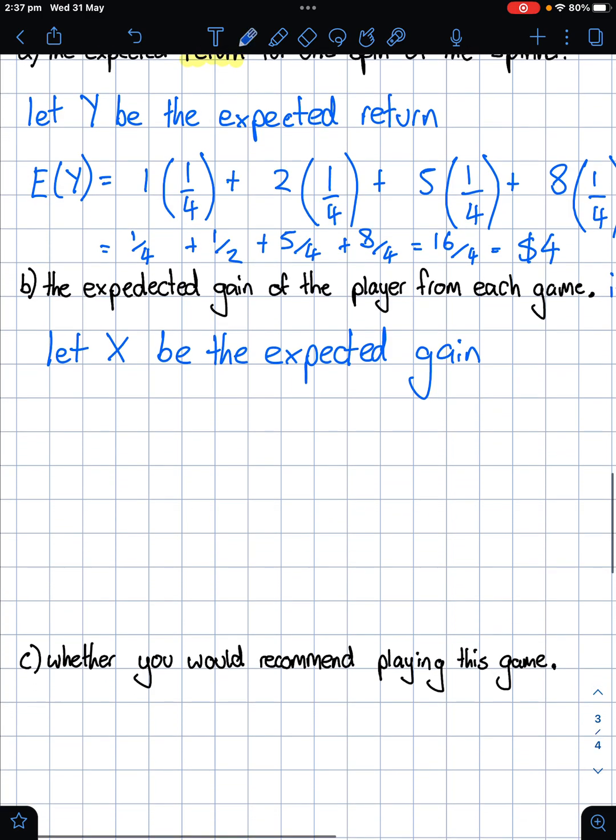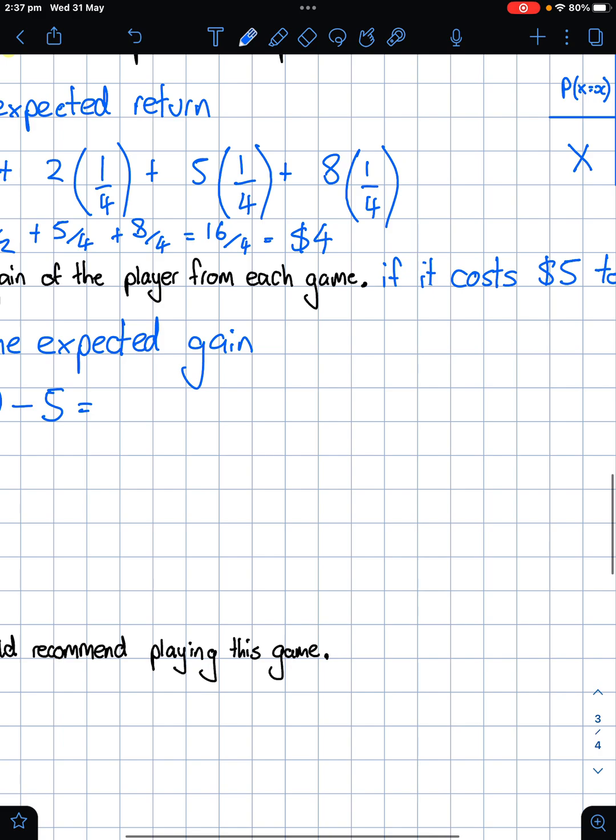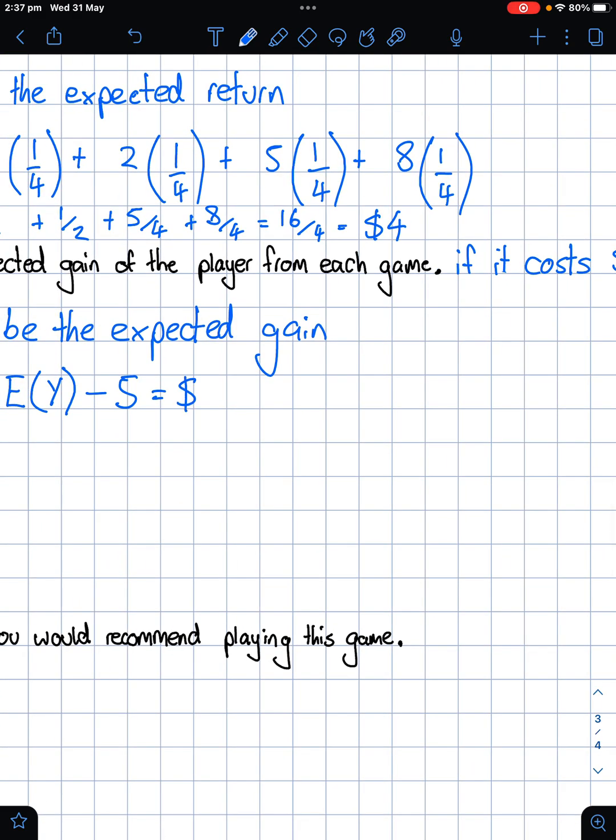So what we do is, the expected value of X is going to equal the expected winnings we got before, minus $5 to play, which means we're looking at $4 minus $5, equals -$1.